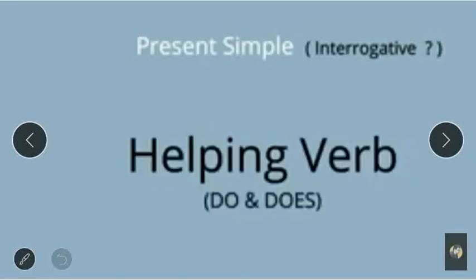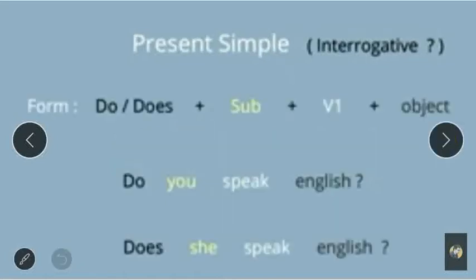The helping verbs are do and does. For the present simple interrogative sentence, the helping verbs are do and does. So you have to start your questions with do and does. How can we make those questions? The present simple interrogative formula starts with do or does.